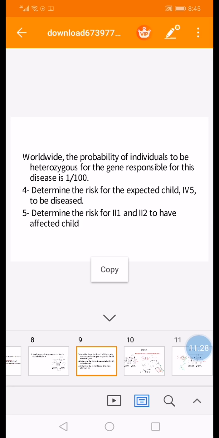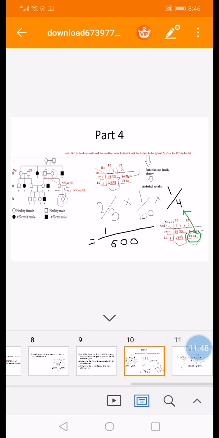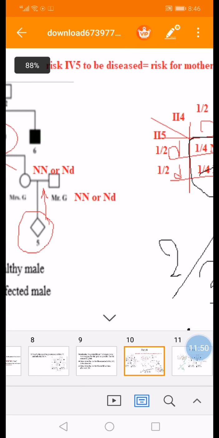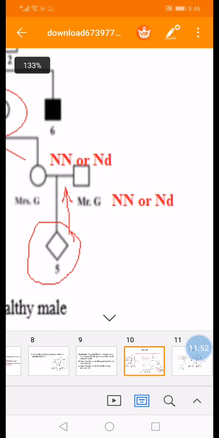They said in this slide, worldwide, the probability of individuals to be heterozygous for the gene responsible for this disease is 1/100. So in this population, for any individual to be capital N small d, there is a risk which is equal to 1/100. Part 4, we're asked to determine the risk for the expected child 4-5 to be diseased. How can I calculate the risk for 4-5?